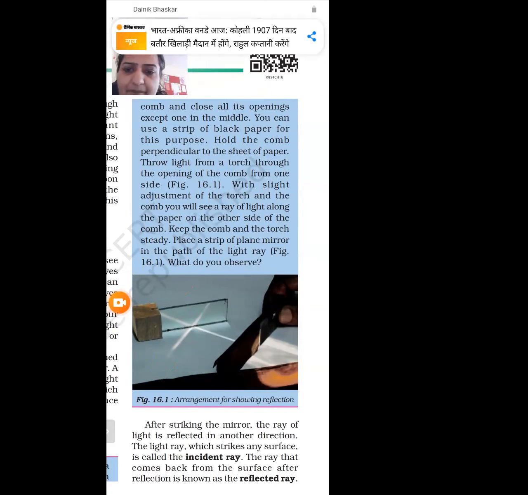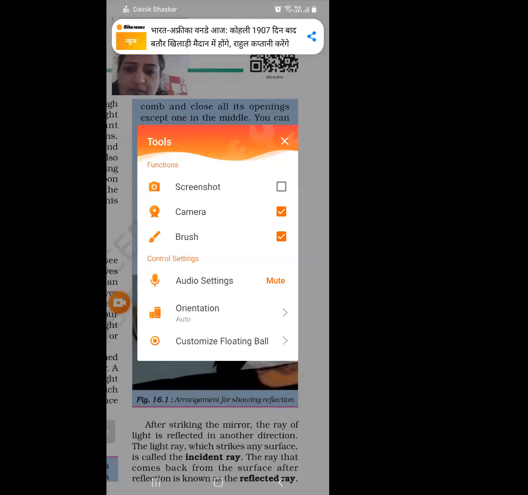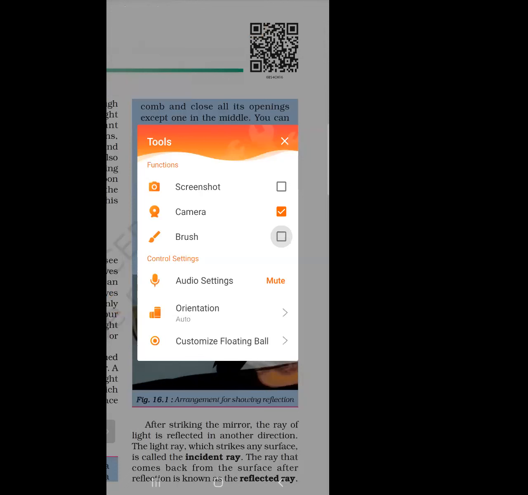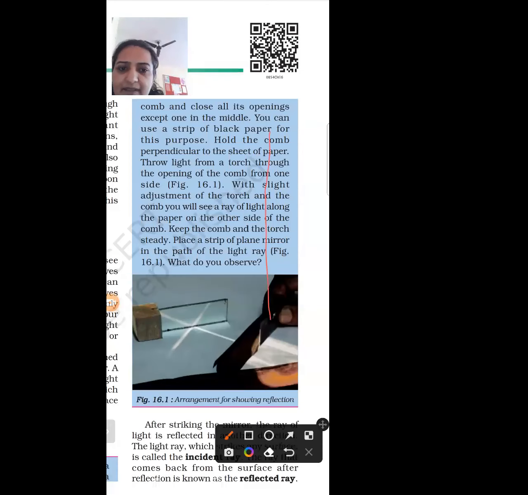So what do you mean by incident ray? This is our plane mirror and this is the incident ray. AB is the incident ray. When it strikes the mirror, it reflects, and this is called the reflected ray. And the ray perpendicular to the mirror makes a 90-degree angle with the mirror and is called normal.